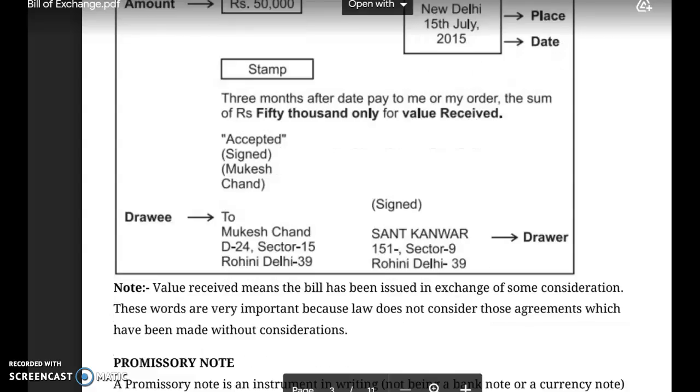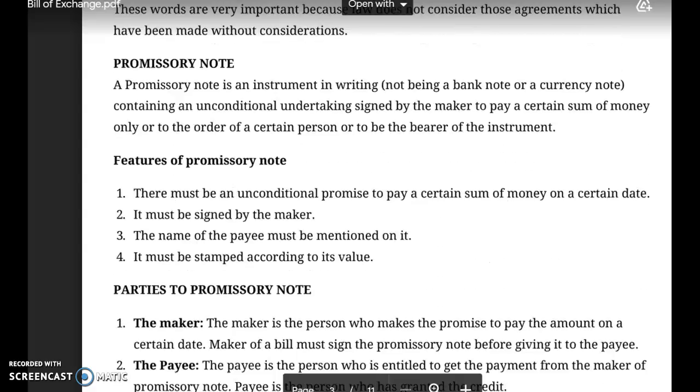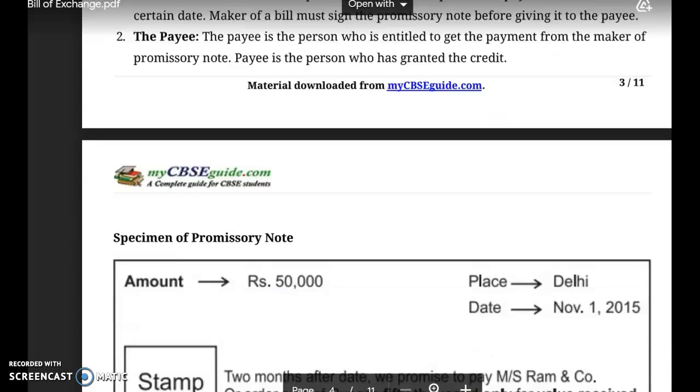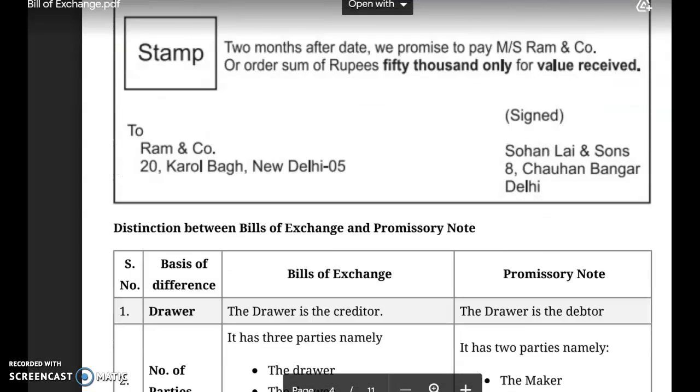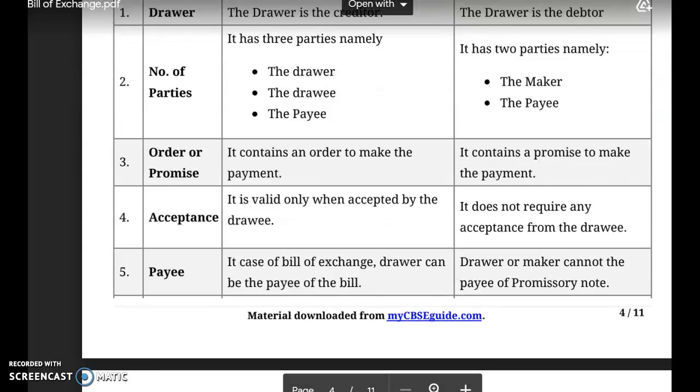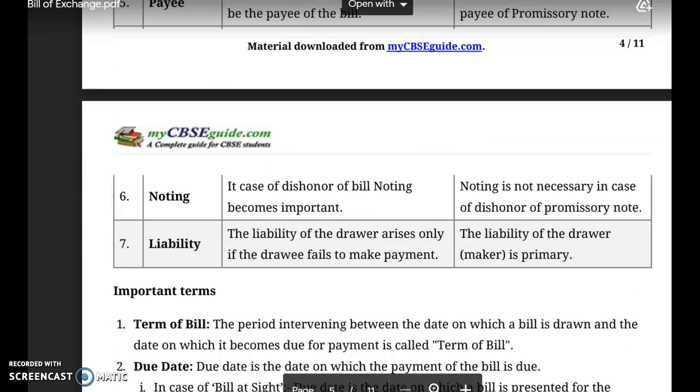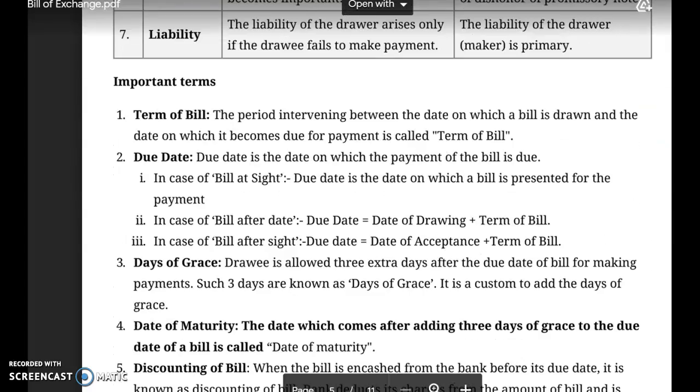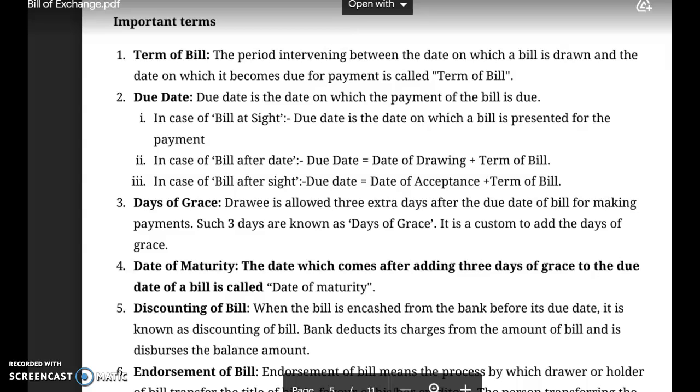Now we will discuss the other important aspect relating to a bill of exchange, that is associated with the important terms, because unless and until we understand important terms, we are not in a position to get the accounting treatment in a concrete way. So first term is term of bill. Term of bill means the duration for which the bill has been drawn.